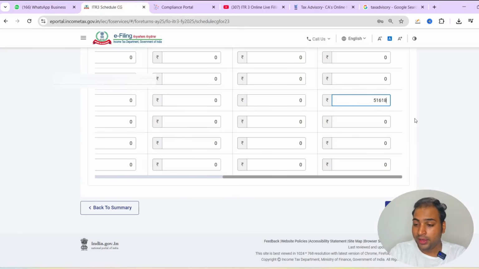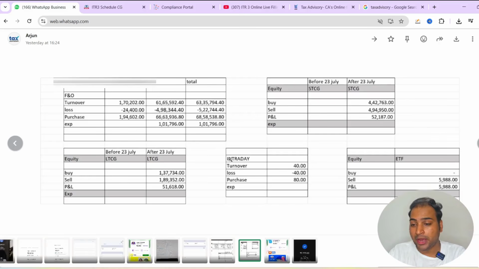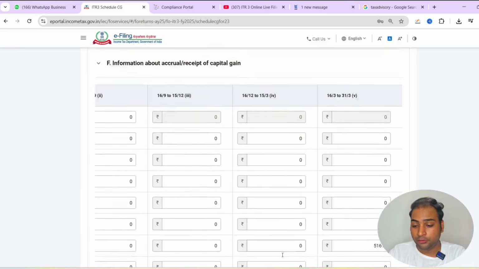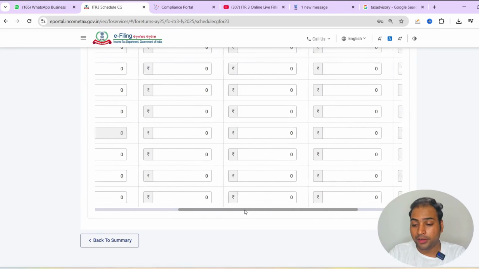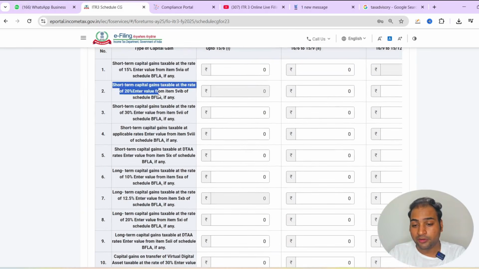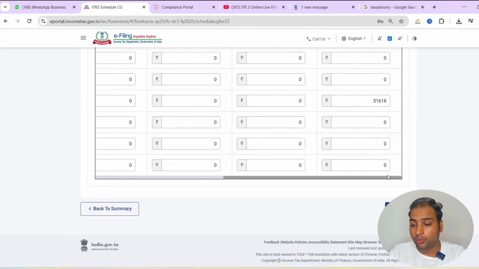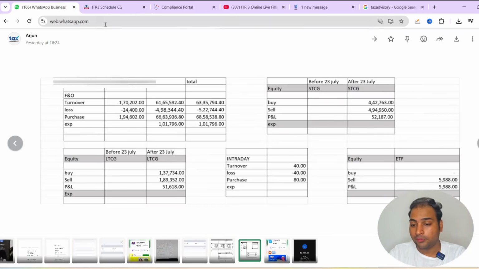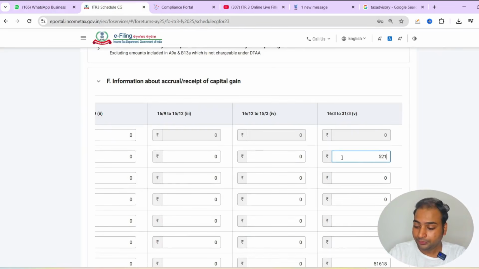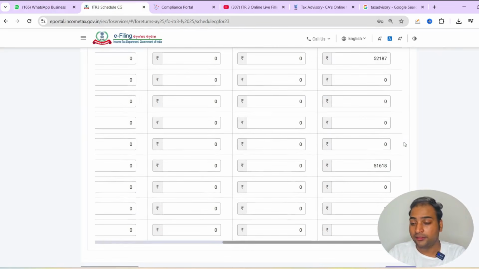Okay, and if I have a short-term capital gain too, which is also after 23rd July 2024, 52187 after 23rd July. So 52187 in 20% section, number 2. Here we can report our schedule short-term capital gain 52187. Okay, all the capital gain is reported here.